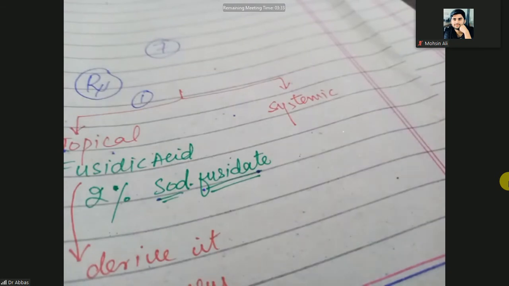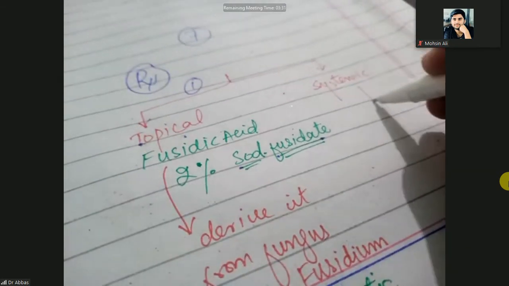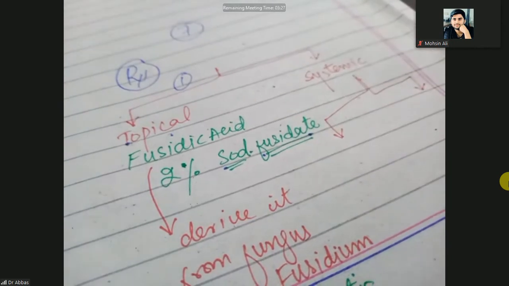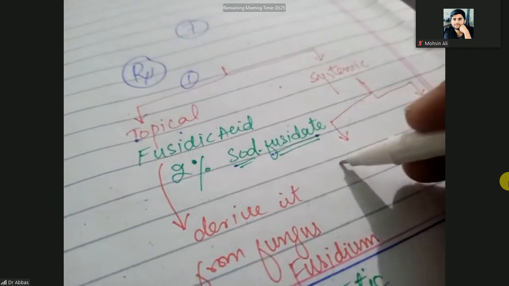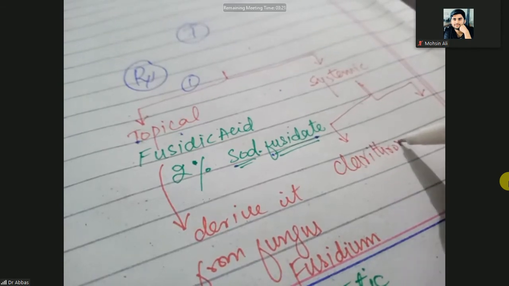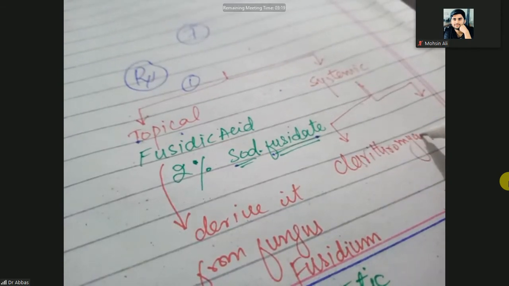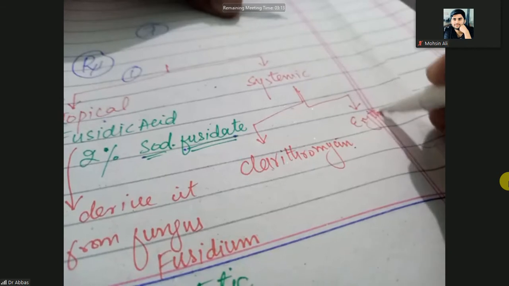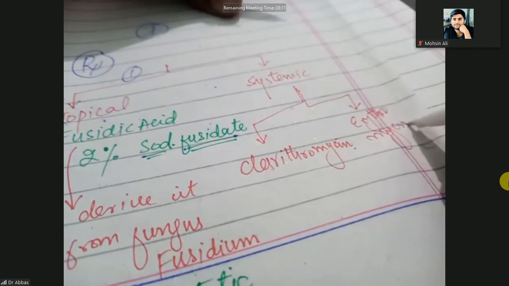So next one is the systemic treatment. Systemically, you can use two antibiotics. First one is clarithromycin, and erythromycin. So which is more potent?